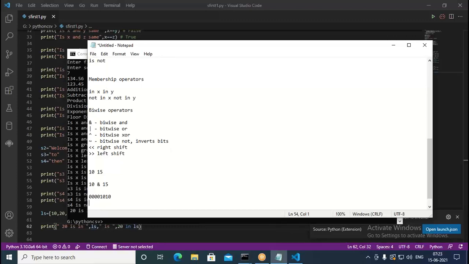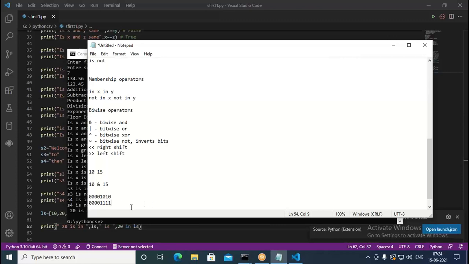Same thing in the case of 15. We need to add 5 extra to that. So 0, 0, 0, 0, then 1 in the eights place, 1 in the fours place, 1 in the twos place, and 1 in the units place. This is nothing but 15. In the units place 1, in the twos place 1 is 2, 2 plus 1 is 3. Then the fours place 1, so 4 plus 3 is 7. The eights place 1 is 8, and 8 plus 7 is 15. You get 15.